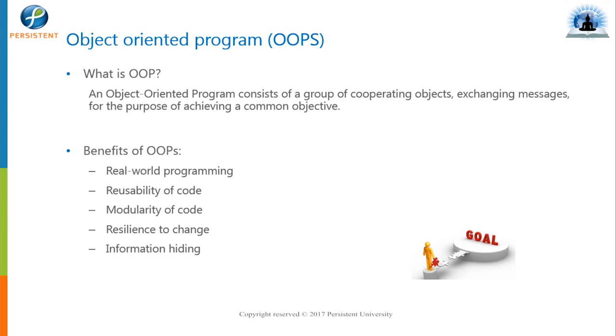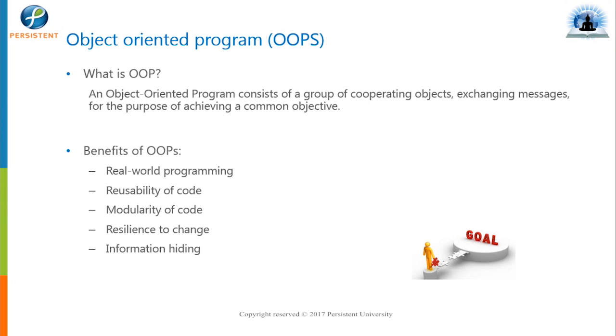So what is procedural language? As we know, procedural language is a top down approach. It doesn't have security, and it didn't support the inheritance concept. If we have any changes in between, we cannot make the changes directly. Directly I mean to say we have to write our code from the start again. We cannot reuse the code which we have already written. That support wasn't there in procedural language. Again, we didn't have any of the access specifiers which we have seen recently. So there was no security, there were no boundaries as such in procedural language.